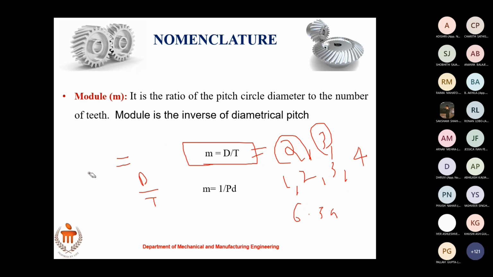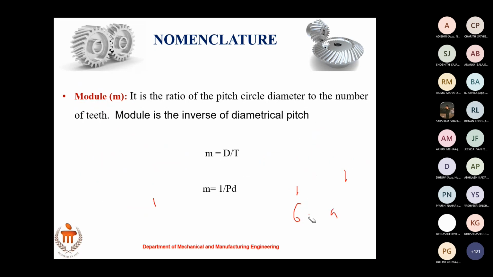Three things you have there: circular pitch, diametral pitch, and module. Shall we move on to the next slide, sir? 2 minutes, sir. Yes, sir. D is the diameter of the pitch circle, T is the number of teeth.